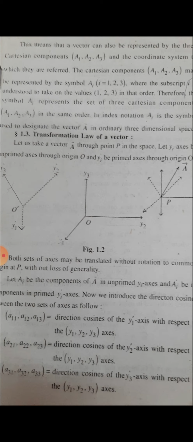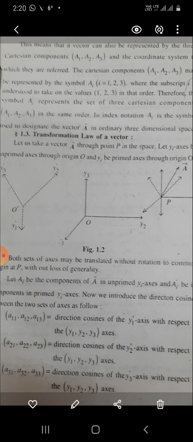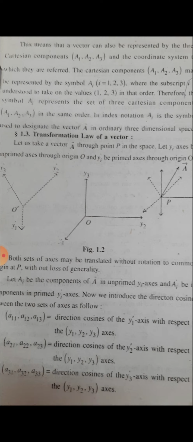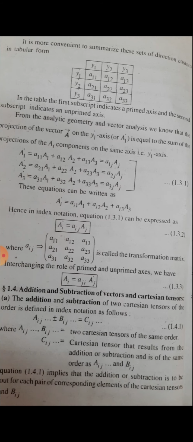Now we introduce the direction cosines between the two sets of axes as follows: a11, a12, a13 are the direction cosines of the y1' axis with respect to the y1, y2, y3 axes. Similarly, a21, a22, a23 are the direction cosines of the y2' axis, and a31, a32, a33 are the direction cosines of the y3' axis with respect to the y1, y2, y3 axes.